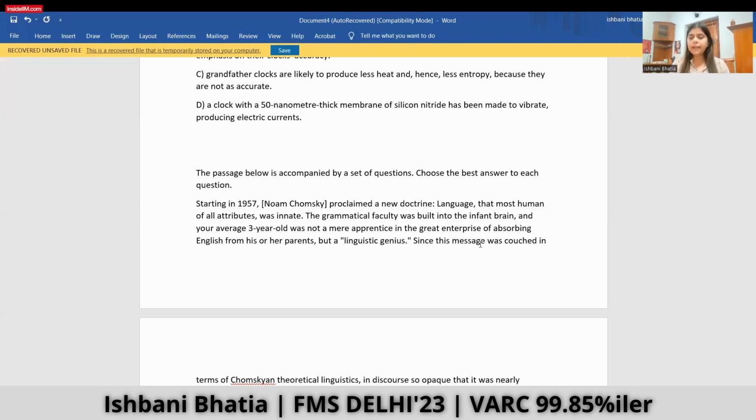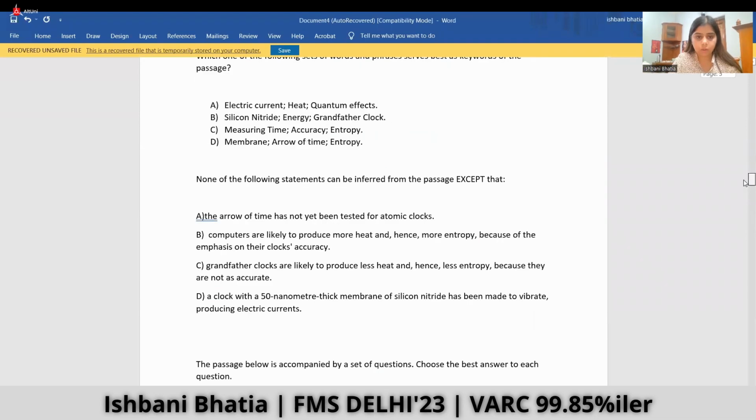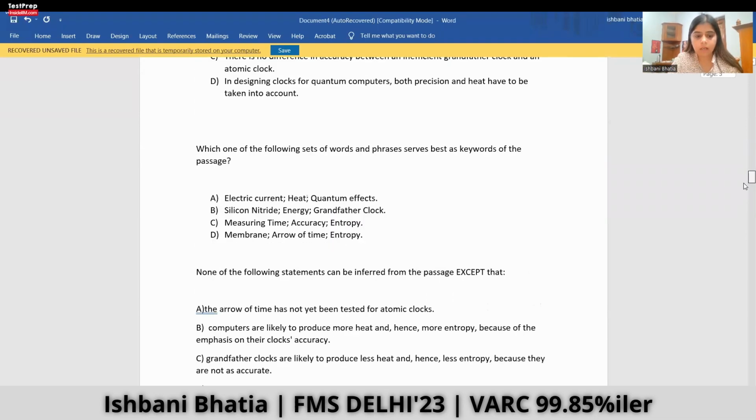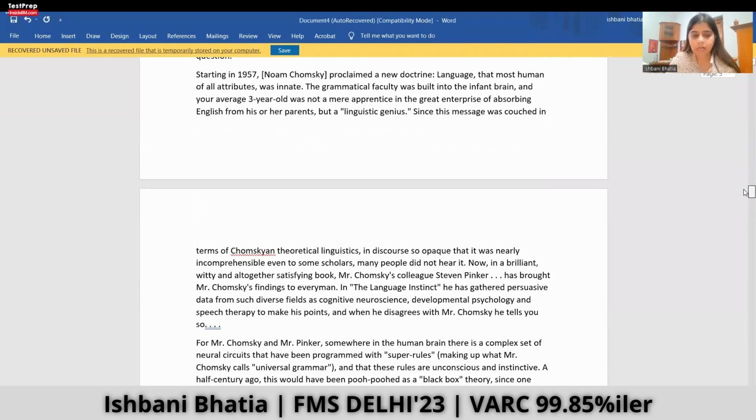Even if you solve at an accuracy rate of 80%, you'll solve above 40 or 45, which is a decent and a good score. So it is not necessary that you solve each and every question of the passage or the paper, but whatever you are solving, you solve it accurately. So let's read the further questions. If there are some other questions that I would like to start with.